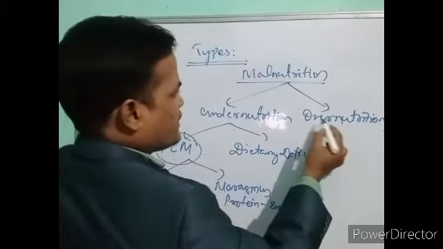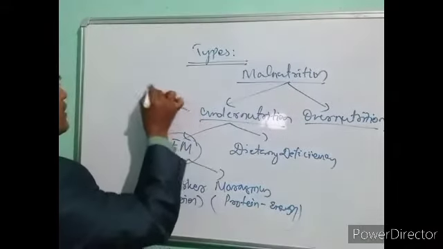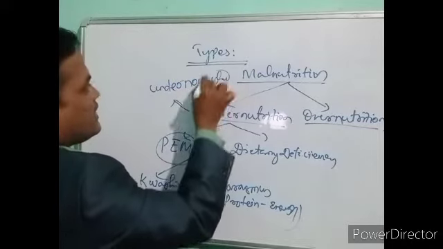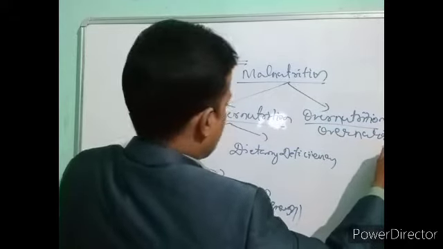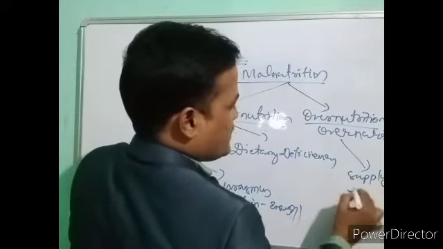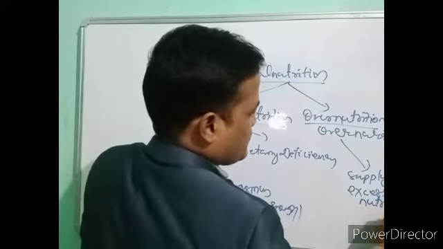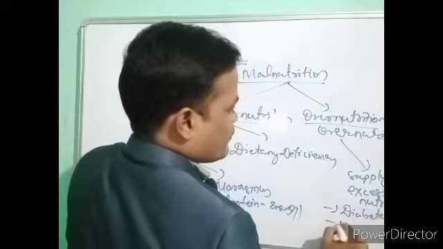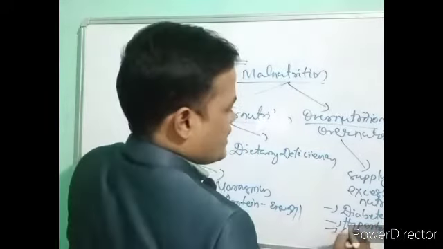Undernutrition, otherwise also known as undernourished, and this is called overnourished, and this is due to supply of excess nutrients, that causes diabetes and hypertension, other cardiovascular diseases.